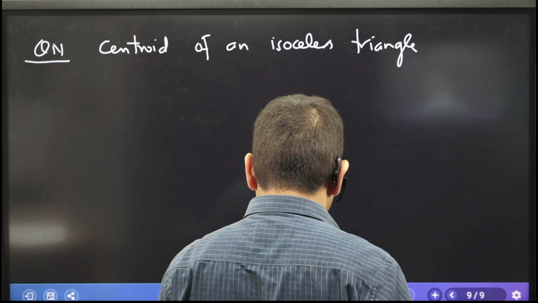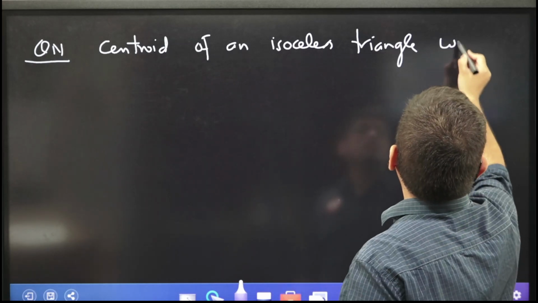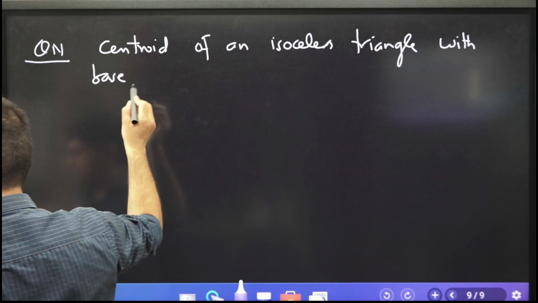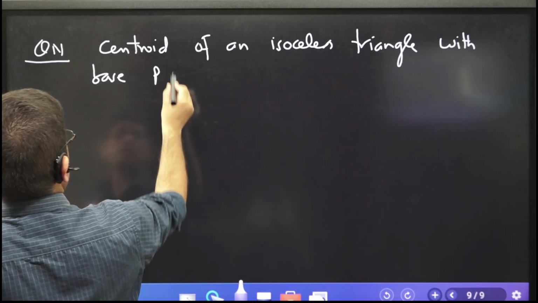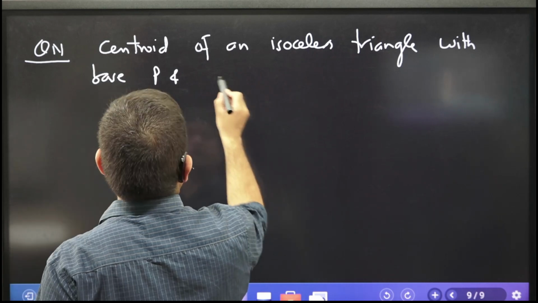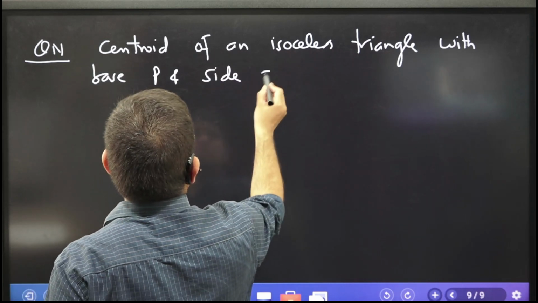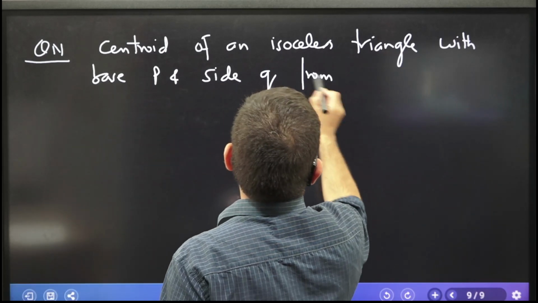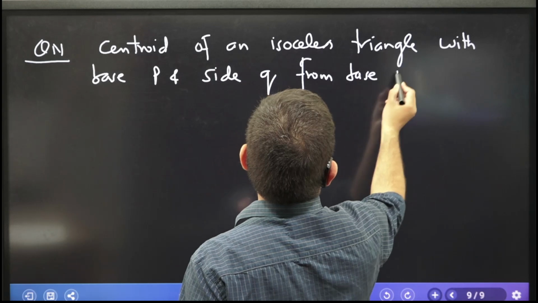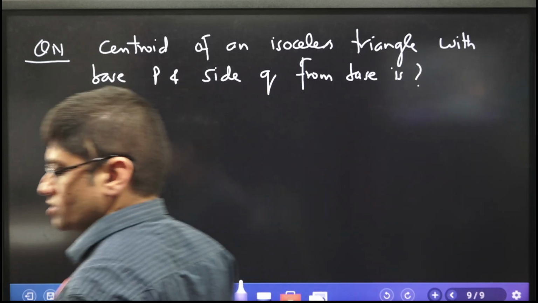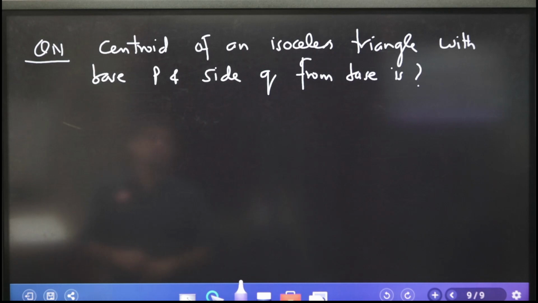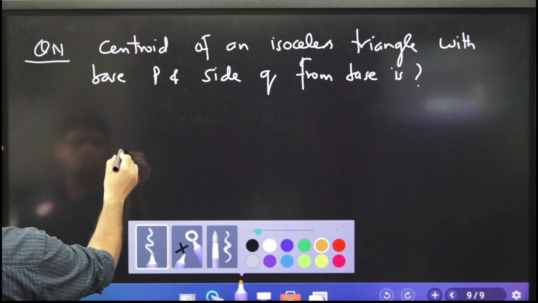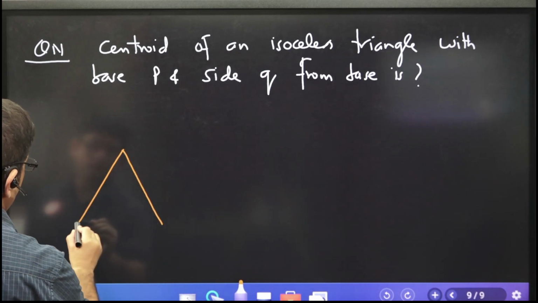Okay, the centroid of an isosceles triangle with base, let us say P, and side Q from base is. Now he has given you answer choices. Let me not give you answer choices, but he's saying there is an isosceles triangle with some side and base.